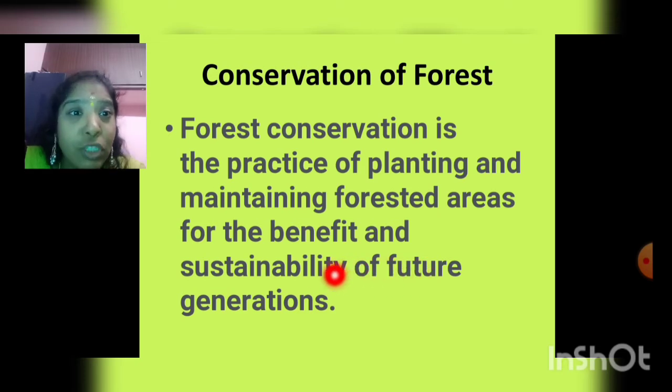Even for the future generation, we need trees, we need forests. Our future generation needs the fresh air to breathe. For that, the forest has to be maintained.